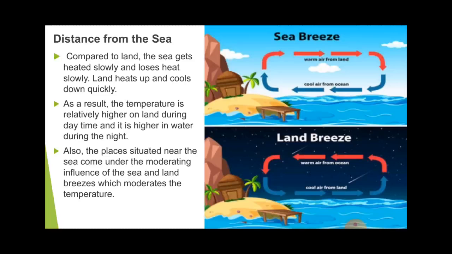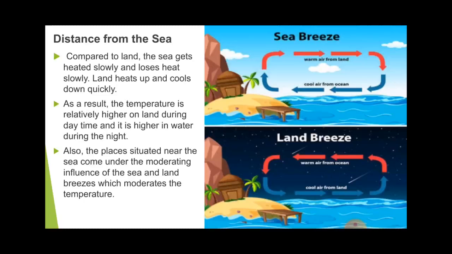Water takes much time to heat up. As we know, the things which get heated up early become cold early. So land heats up early and becomes cold early, but water gets heated slowly and also becomes cold very slowly.